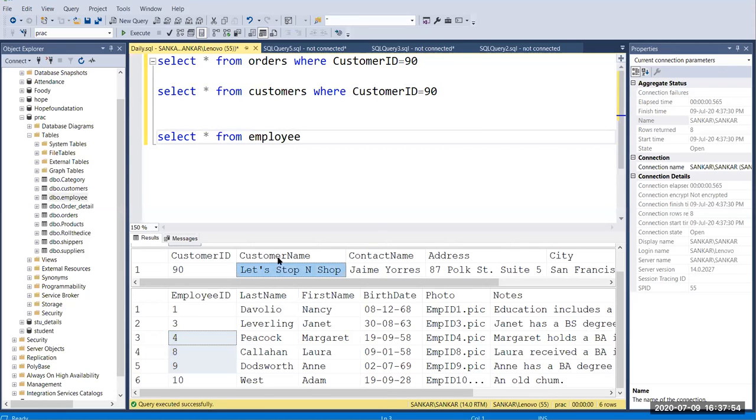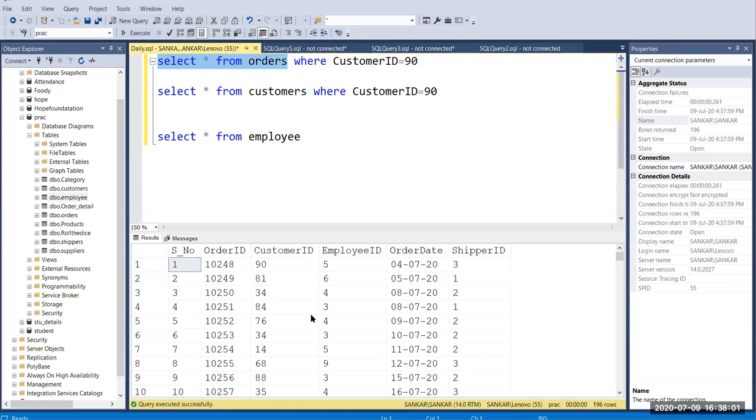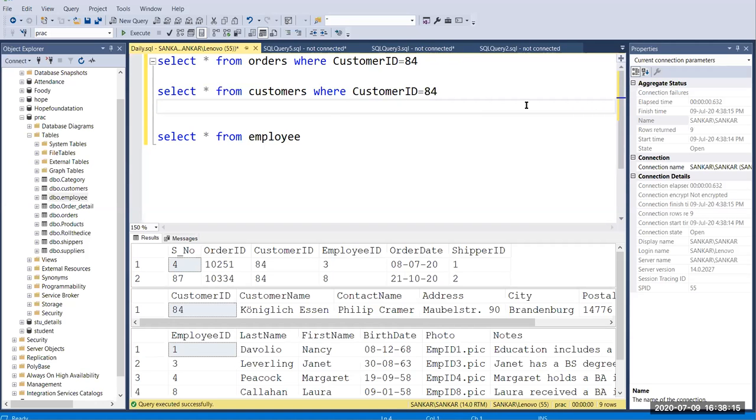So let's take another order number, a different order number, and here I'm going to give 84. Okay, so I'm going to pass 84, and that's the customer ID. Now I'm going to run this.